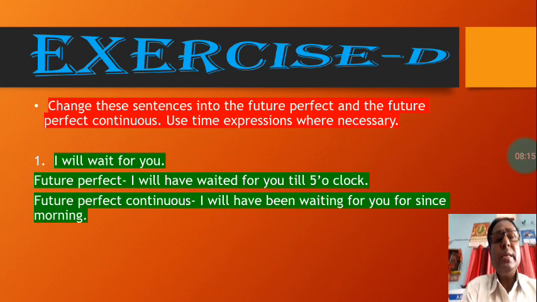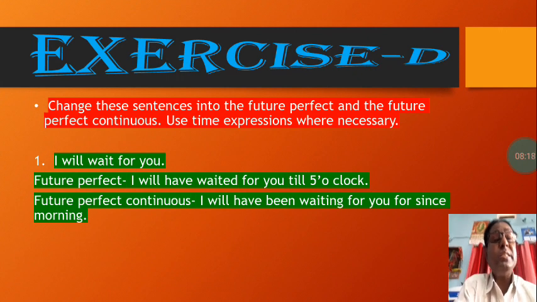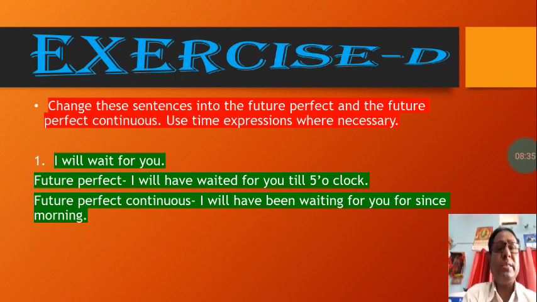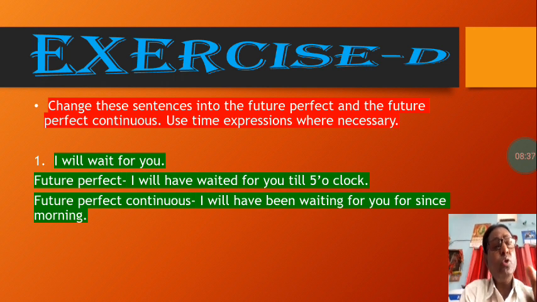Now students, see here the exercise, that is D. I have explained Exercise D to you, and you will write this down. Some more questions are there that I will discuss in the online class. Change these sentences into the future perfect and future perfect continuous.